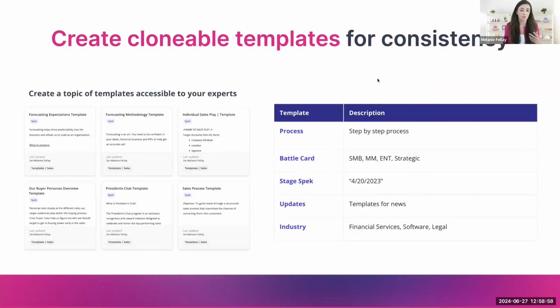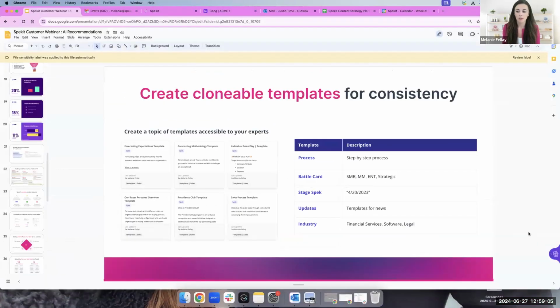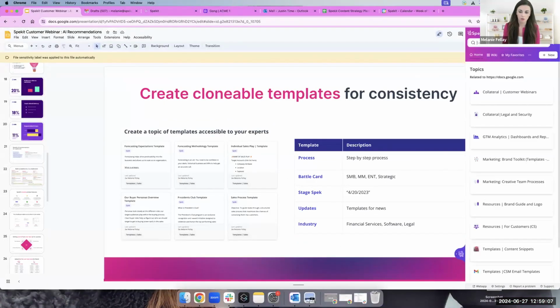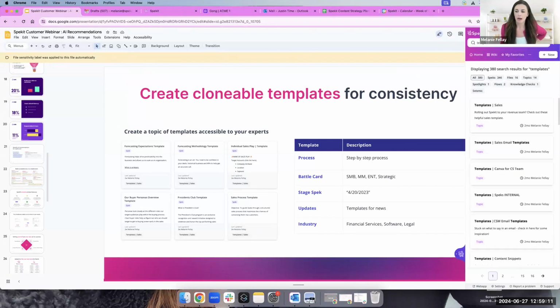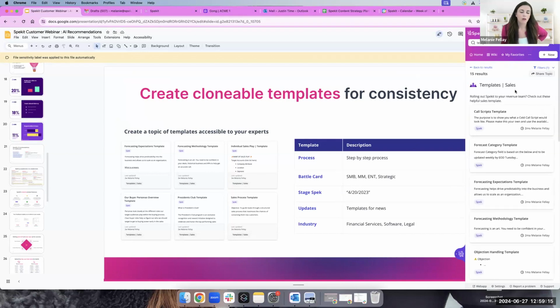As a quick reminder, templates are a really great way. If you don't have some of this content, we have great templates in our library, and we'll be sharing more soon too. But just to show you an example, if I search for templates here in Spekit, you'll see that we have a topic called sales templates. And we have all of our templates here.